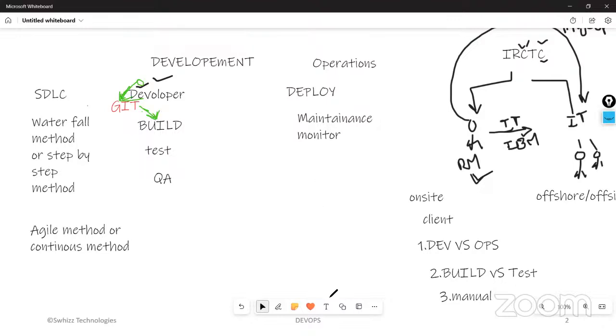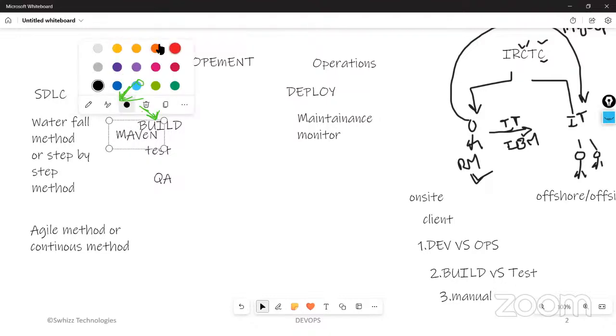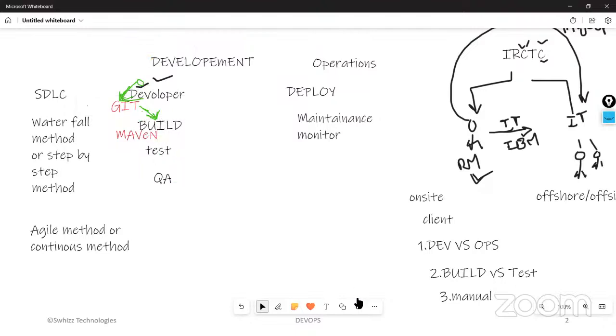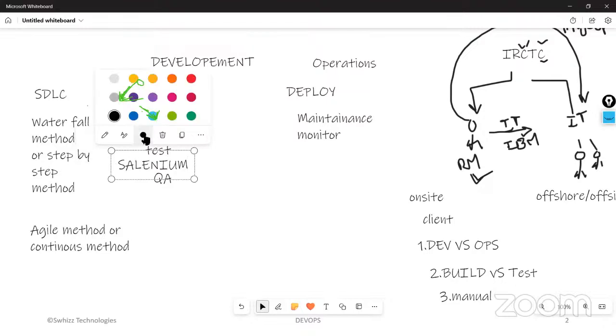Even for building, we are going to use a tool. For building, we are going to use Maven. Maven is a tool for building things. We use the Maven tool in the build stage. After building happens, even at the test stage, we are going to use some tool like Selenium. Selenium is also a kind of tool which is used for testing purposes.